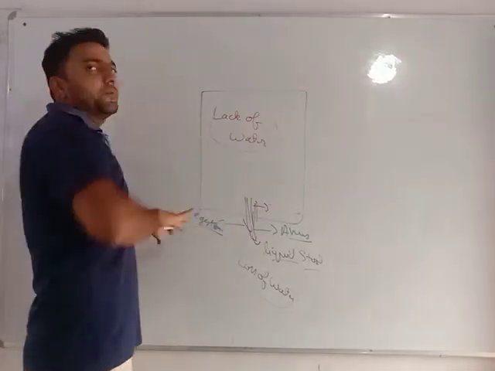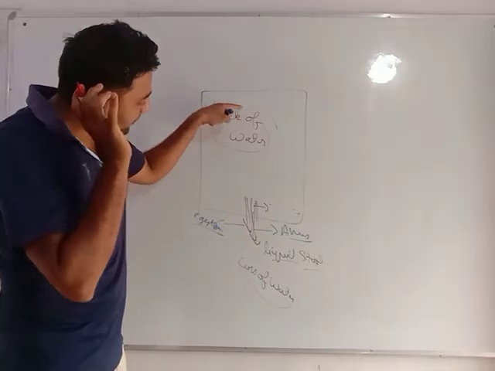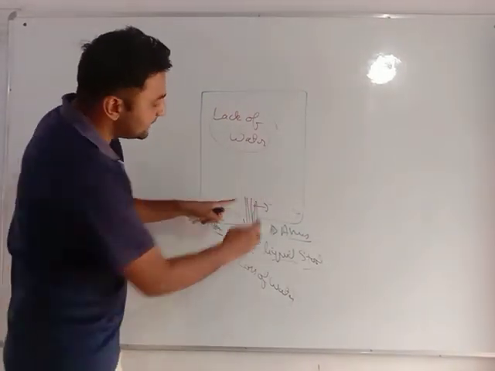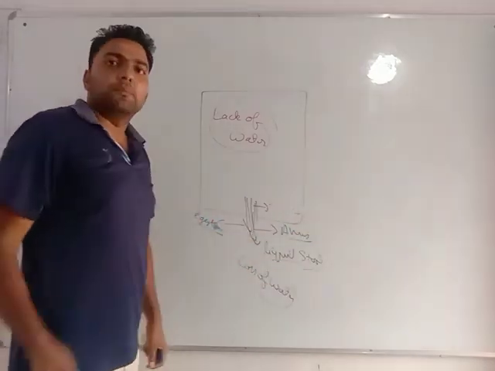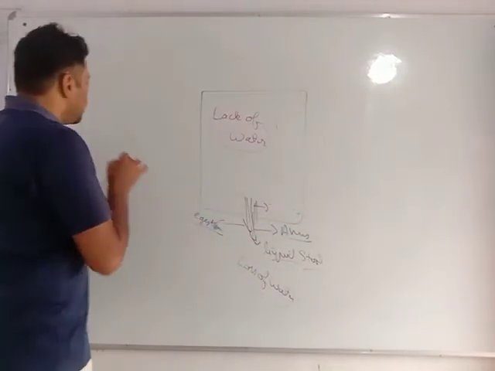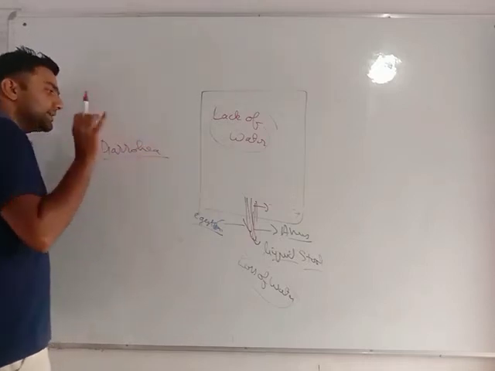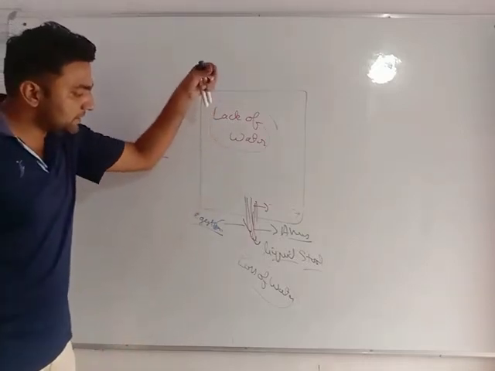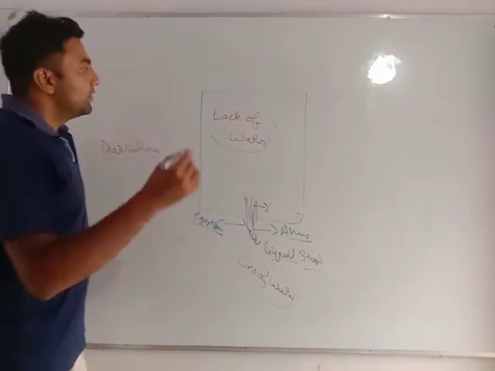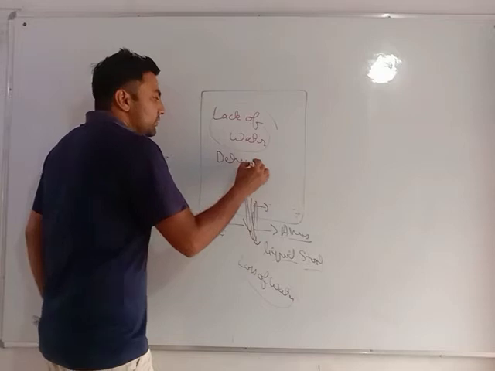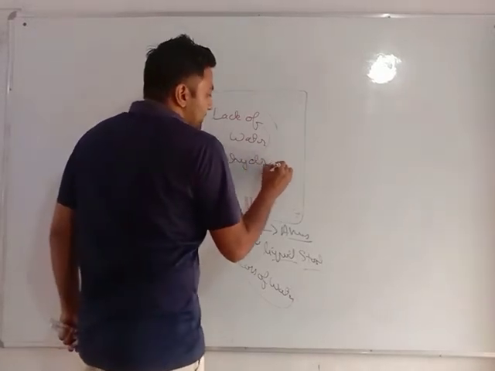Why? I am consuming water, but that water is getting out. It must not go out. My large intestine must absorb the water, but I am facing a disease, that is diarrhea. Diarrhea is a disease in which people start passing liquid stool. Why? Because of the lack of water, and this type of condition is known as dehydration.